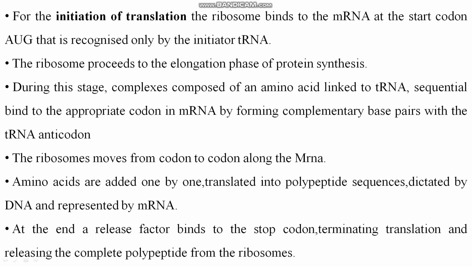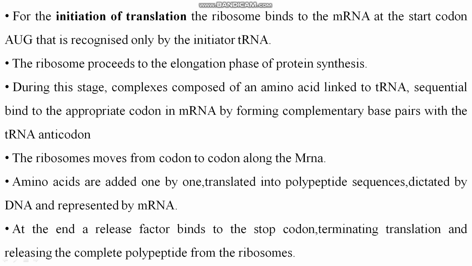Here we will start the initiation of translation. As I told you, in transcription there are three steps: initiation, elongation, and termination. As usual, there are three steps of translation: initiation, elongation, and termination. Clear? So for the initiation of translation, what is required?